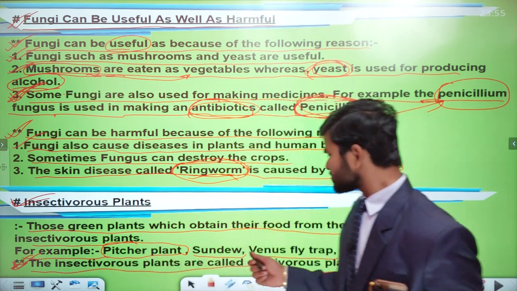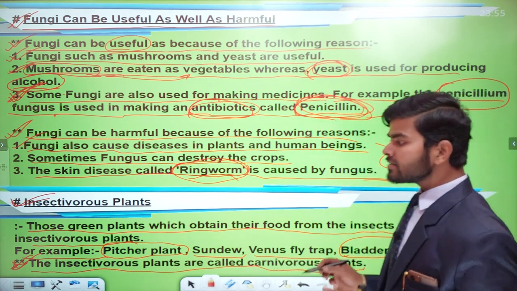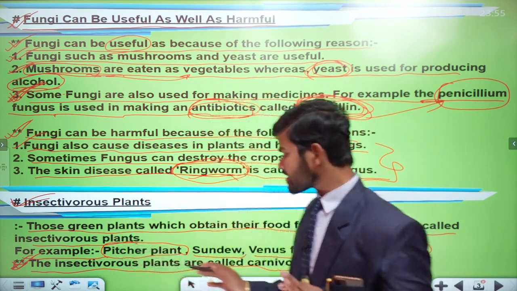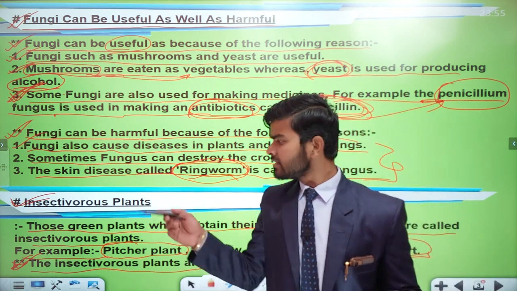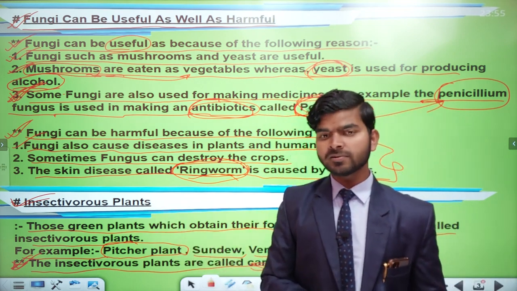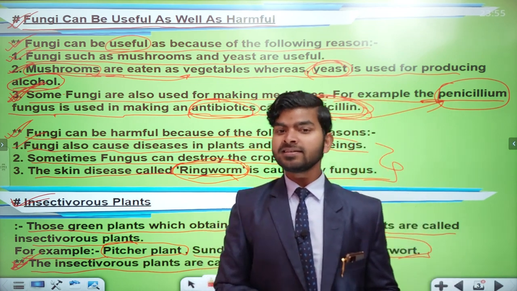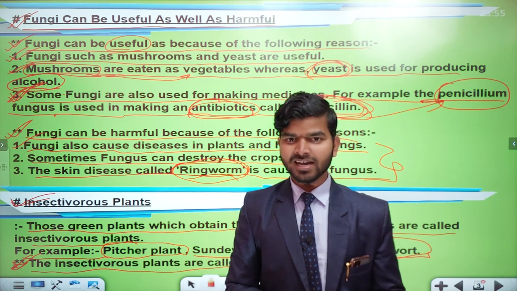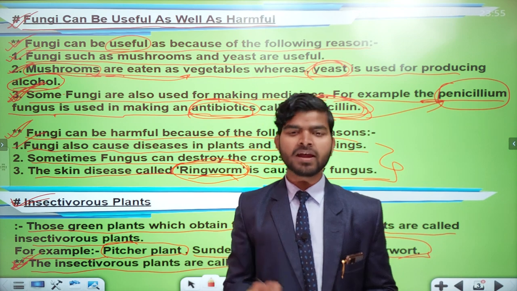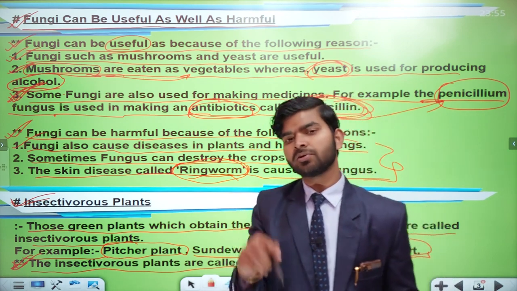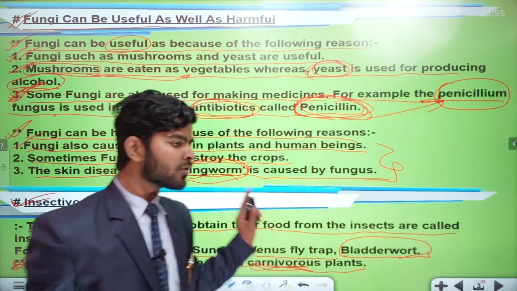The pitcher plant, sundew plant, Venus flytrap, and similarly the bladderwort plant are insectivorous plants as well as carnivorous plants. But the question arises, why are insectivorous plants carnivorous? The fact is that because they can eat insects, that's why they are carnivorous. I have already told you what carnivorous means in my other channel, so you can check it out if you want. I hope you have learned all these points.